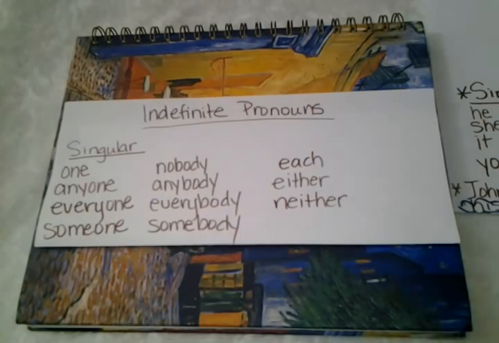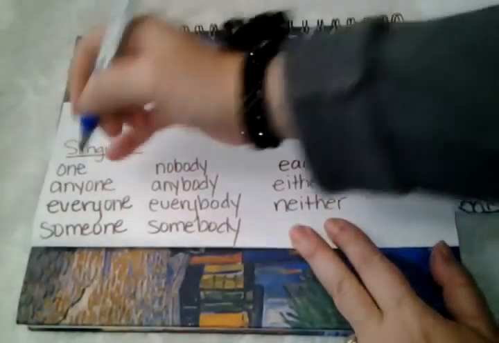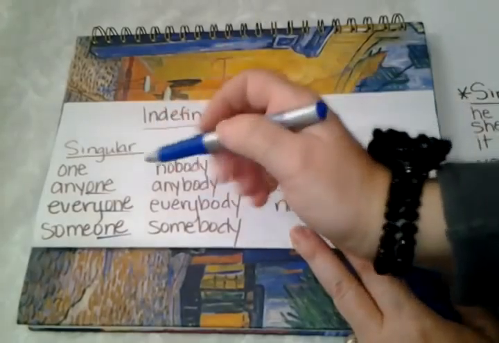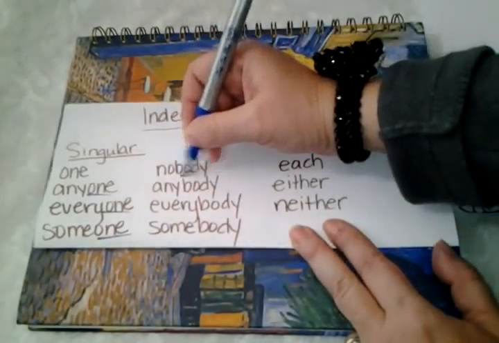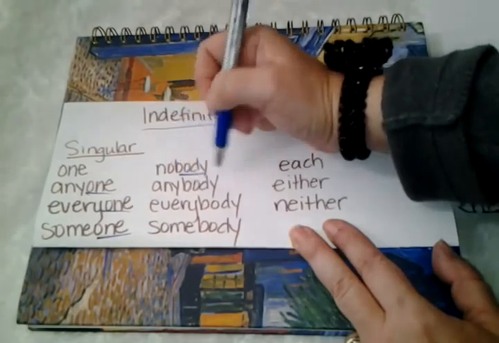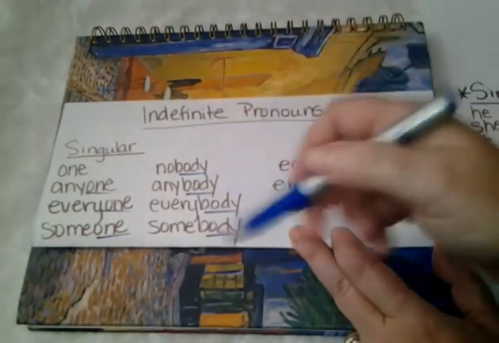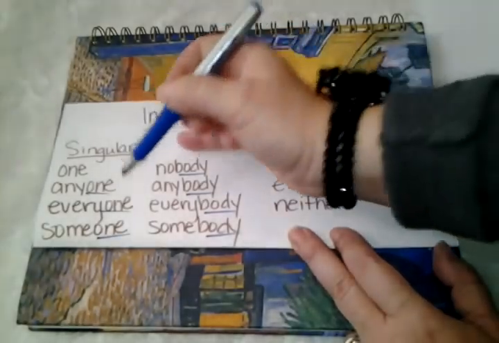So one little trick to remember here is if the word has one in it, like anyone, everyone, someone, those are all singular indefinite pronouns. And then if the word has body in it, like nobody, anybody, everybody, somebody, those are, again, all singular indefinite pronouns. And why are they all singular? Because, again, of the word one.